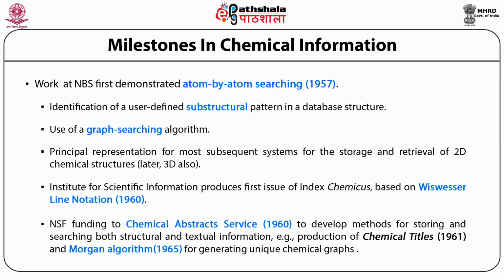It became very easy for users to read the information and convert it into different kinds of searching algorithms. Within a few years came the first algorithm associated with chemical information, called the Morgan algorithm, which actually uses graph theory, which I will speak about in the next modules. However, that was the starting point of converting chemical information into computer language.